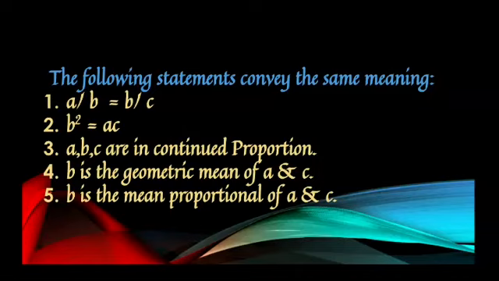The following statements convey the same meaning. Number 1, A upon B is equal to B upon C. Number 2, B square is equal to AC. Number 3, A, B, C are in continued proportion. Number 4, B is the geometric mean of A and C. Number 5, B is the mean proportional of A and C.